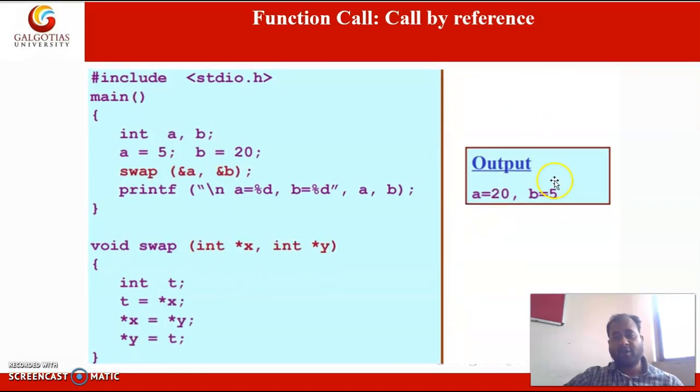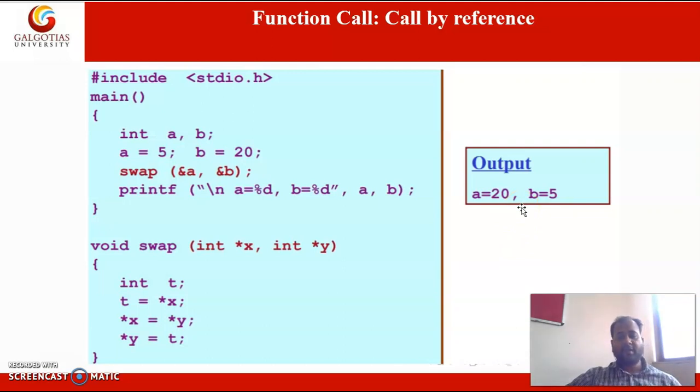But in the next one, since we have passed the addresses of the two variables and stored them in pointers, and after storing we are exchanging the values of these two variables, whatever exchange has been done is reflected in the main function.